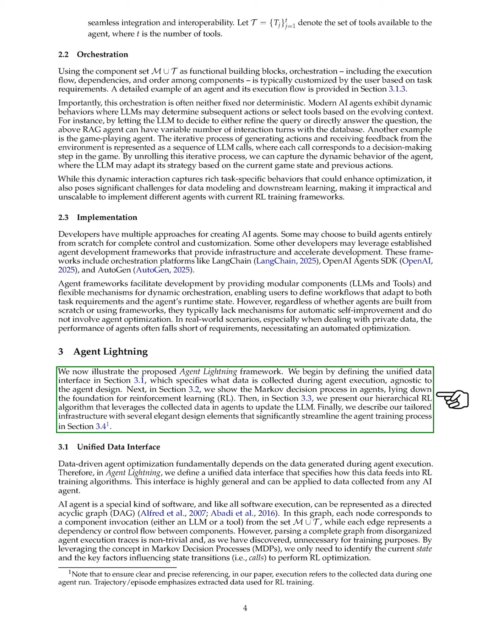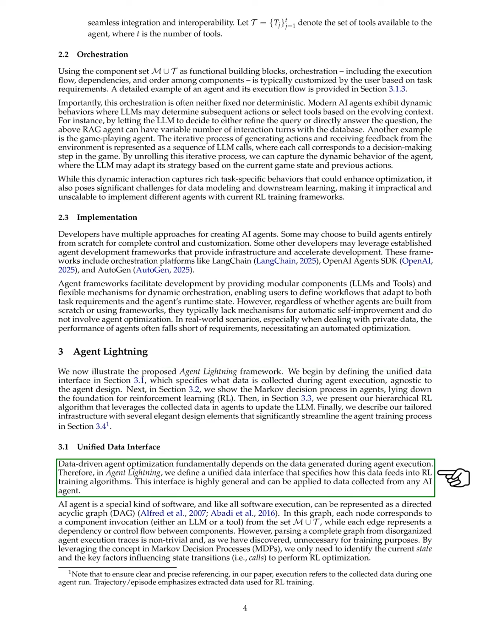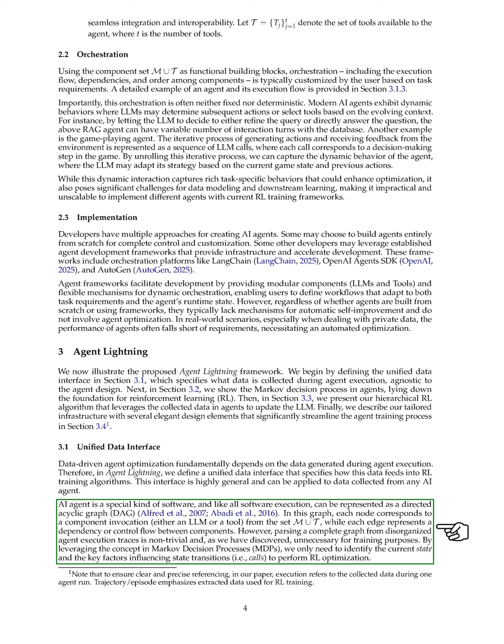Section: Unified Data Interface. In this section, we define a unified data interface that is crucial for optimizing data-driven agents during their execution. This interface outlines how the data generated by agents is utilized in reinforcement learning (RL) training algorithms. It is designed to be general enough to work with data from any AI agent, which we view as a type of software that can be represented as a directed acyclic graph, DAG.